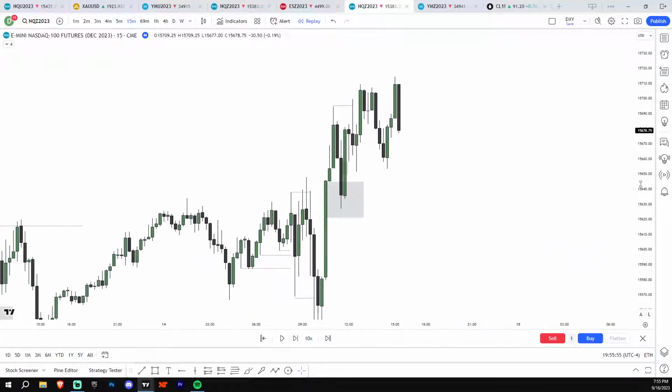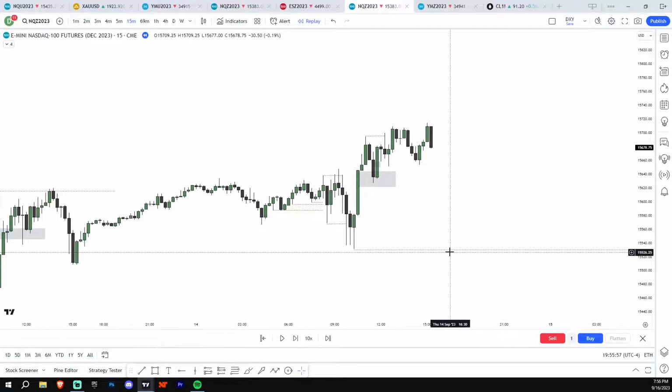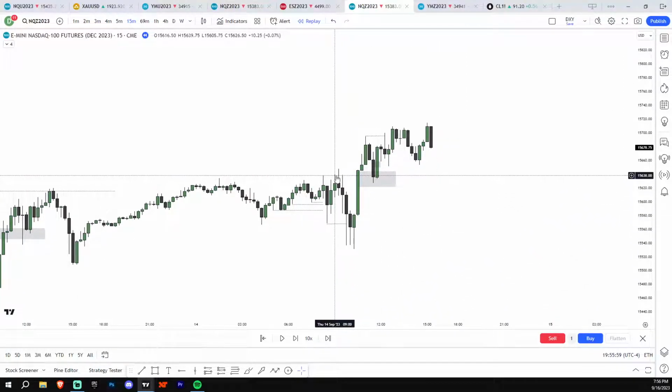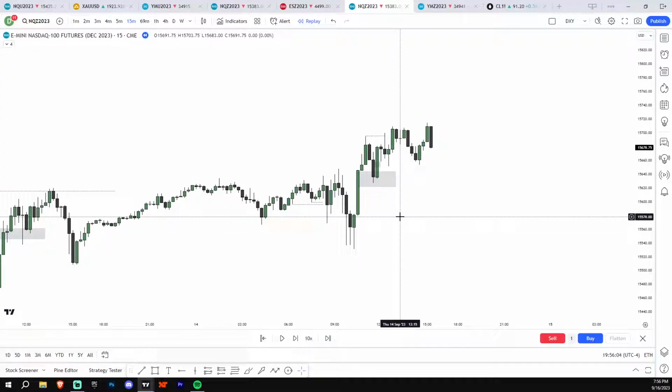Pretty simple. Again, I think the most important part of this checklist is having a really obvious draw on liquidity. Again, I use inversions on like the 1 hour and 4 hour to tell me the draw on liquidity. So if you don't know if it's obvious, look for inversions in the 1 hour, 4 hour. There's going to be times where you're going to have to wait like an hour till the candle closes, and until you really know the draw on liquidity, just don't trade.